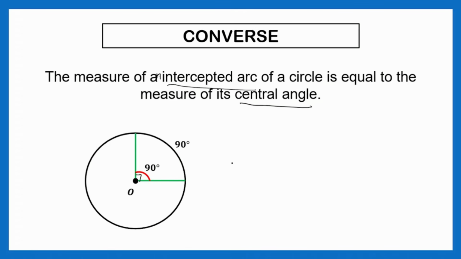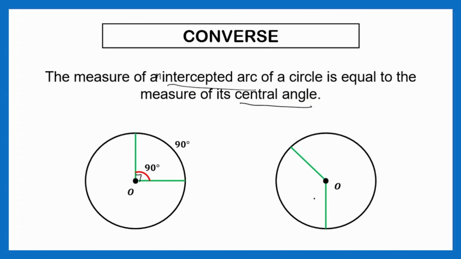Again, pwede mong makita yan na may ganyan. Alright? Next. Then, same circle tayo. Tapos, iba yung ating angle na na-form. This is central angle. Then, kung ang intercepted arc niya ay 130 degrees, then we can also say that this is also 130 degrees. Alright? So, yun lang po ang converse ng ating relationship. Central angle tapos intercepted arc.